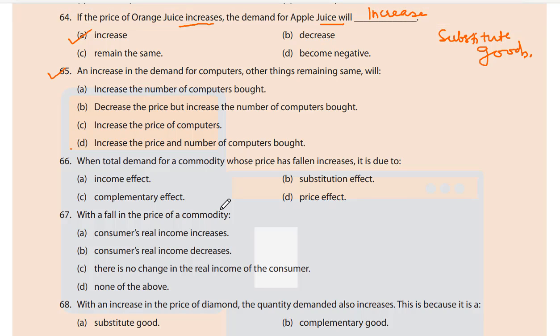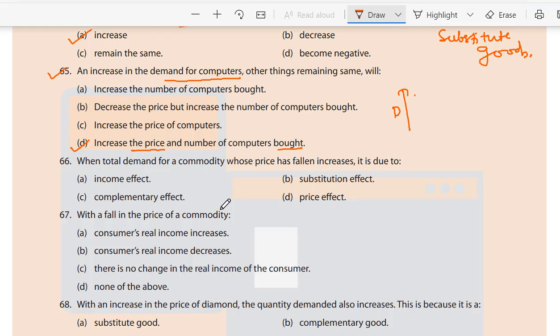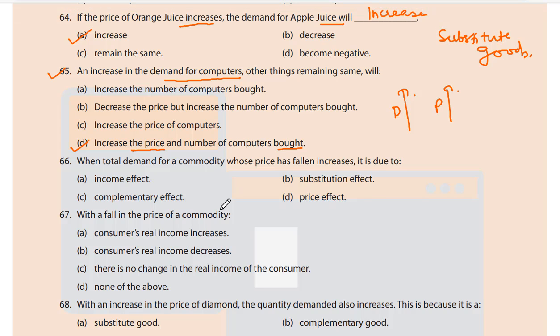So as you can see, it would be D, increase in the price and number of computers bought. Just relate to the question: the demand for computers is going up, but other things remain the same. That means what? The supply is the same. So there would be an increase in the price and the number of computers bought because demand is more, supply is constant, other things are constant. So the price will shoot up. I think it is okay.